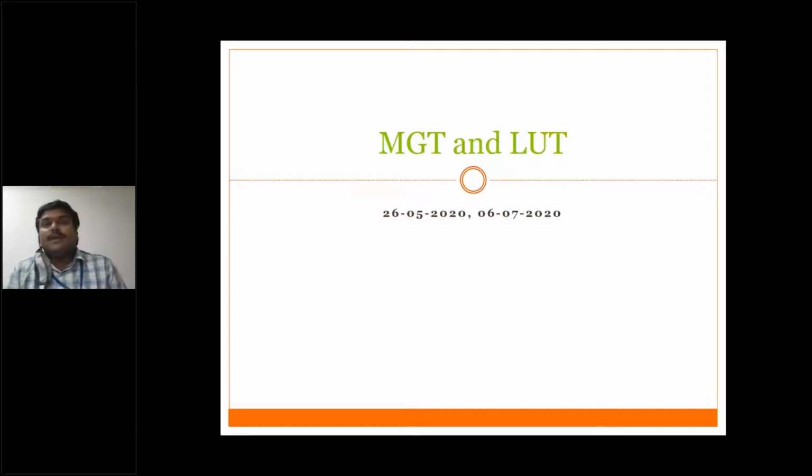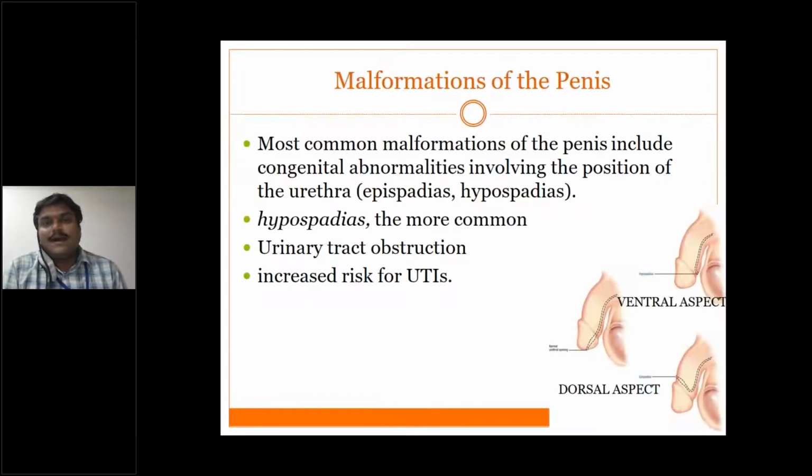So in this topic I'm going to cover the lesions of the penis, lesions of the testes, and the lesions of the prostate. First, we'll discuss the malformations of the penis. The most common malformations of the penis include abnormal position of the urethra.